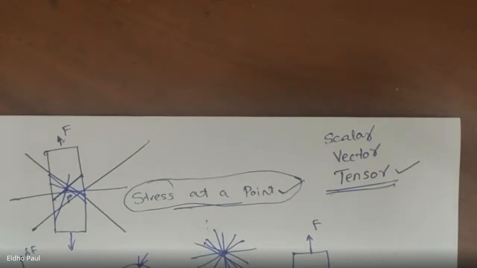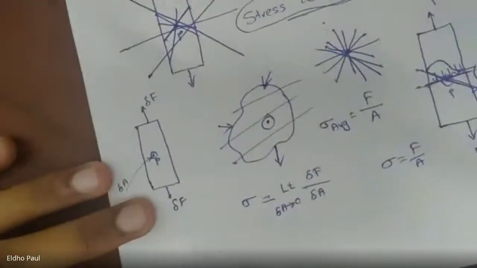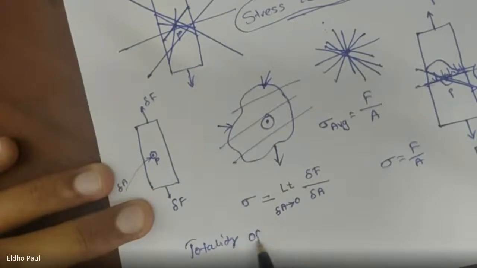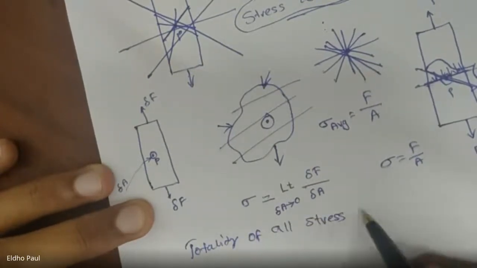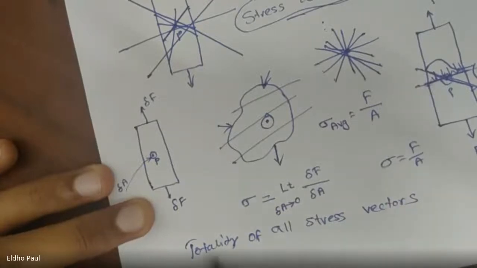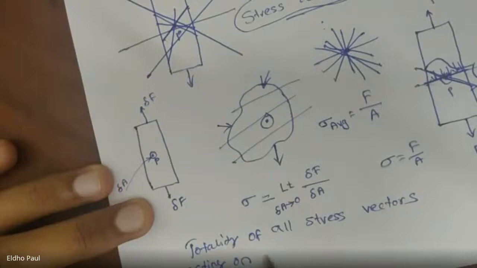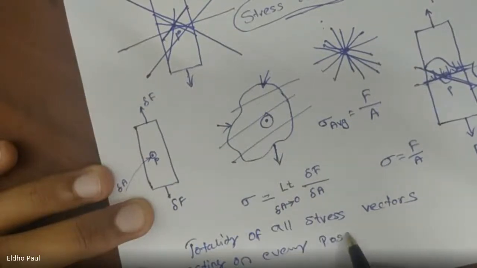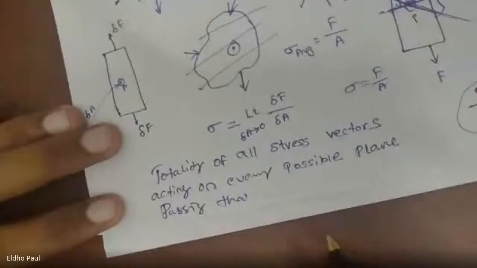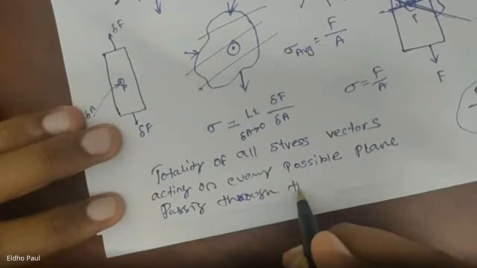Okay, so we can define the stress at a point. It's very important: the state of stress at a point is defined as the totality of all stress vectors acting on every possible plane passing through that point.